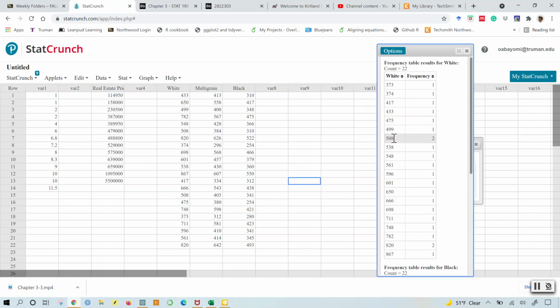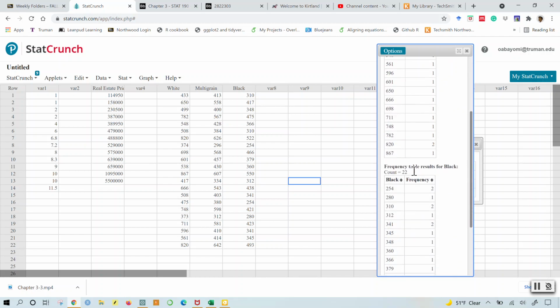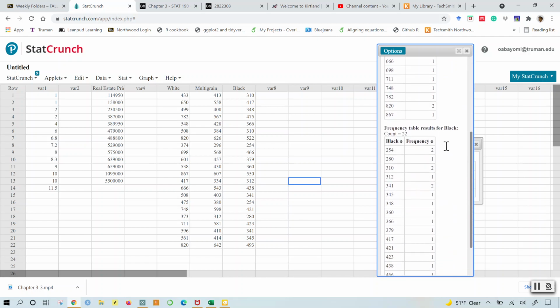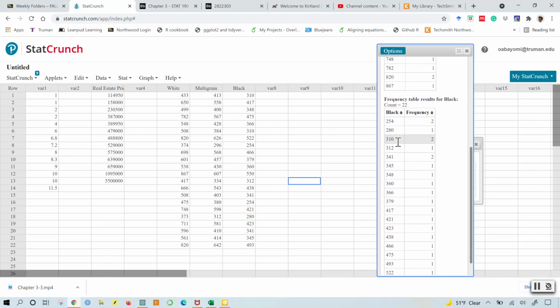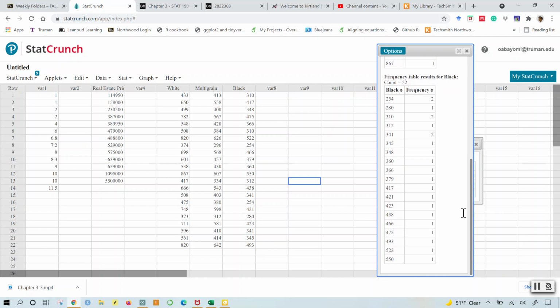So I can see that the number 508 occurs twice, and 820 also occurs twice. So for white, there are two modes, 508 and 820. And for black, the frequency shows 254, 310, and 341. This is a multimodal distribution. So let me record that down.